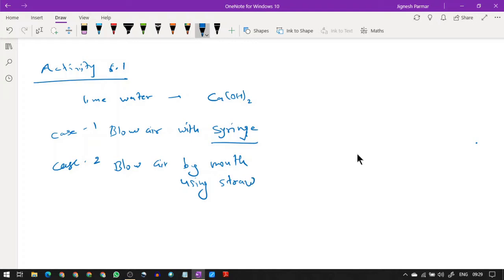Now what will you observe over here? In the test tube where you have blown air with the syringe, no change takes place. It means it remains colorless.